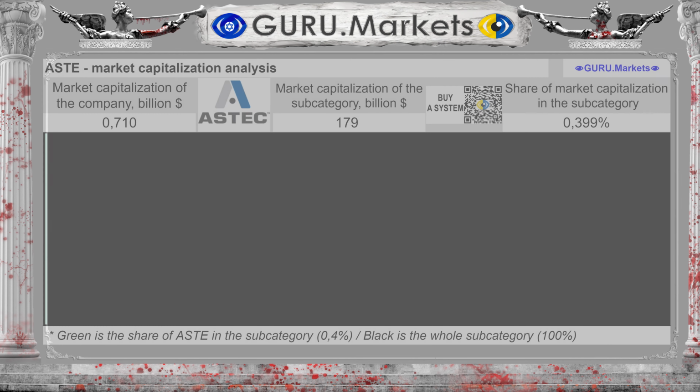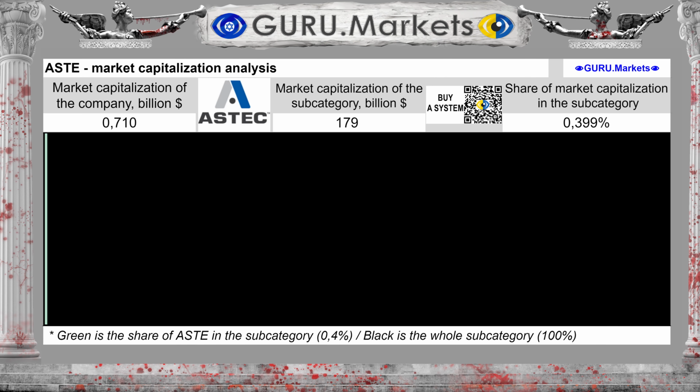Well, friends, we are starting. Market capitalization of the company Astec Industries Inc. is valued at $0.71 billion, with a market capitalization of the subcategory of $179 billion. Astec Industries, Inc. ASTE has a share of 0.399% and is one of the very small companies in the subcategory.